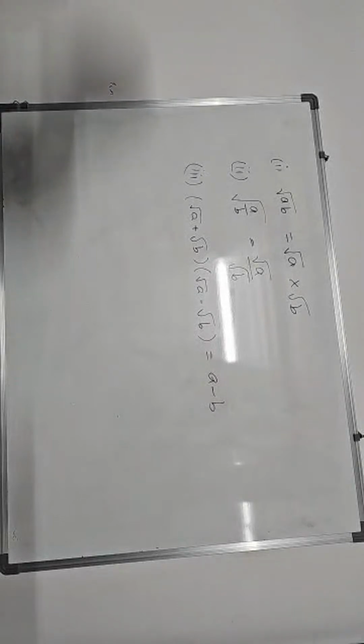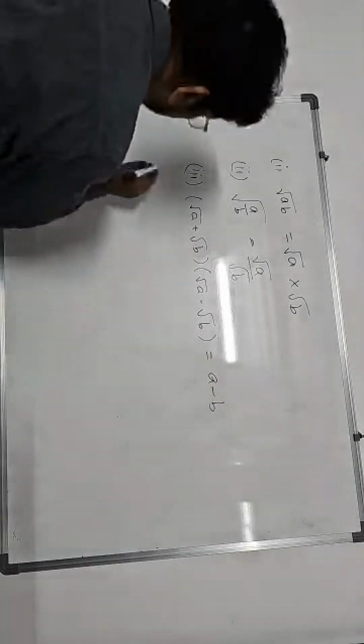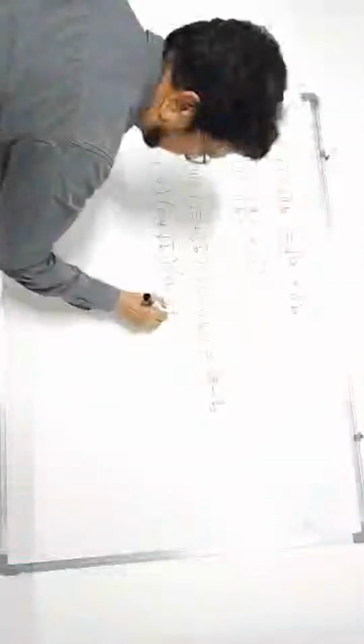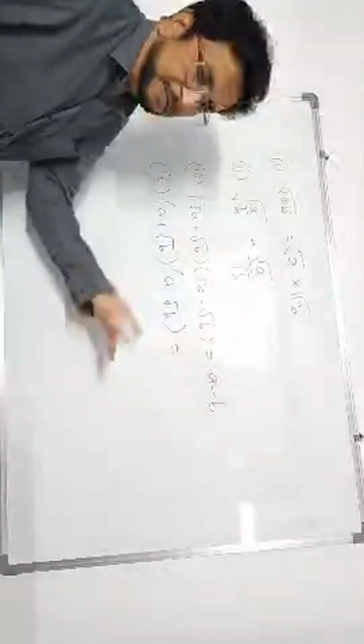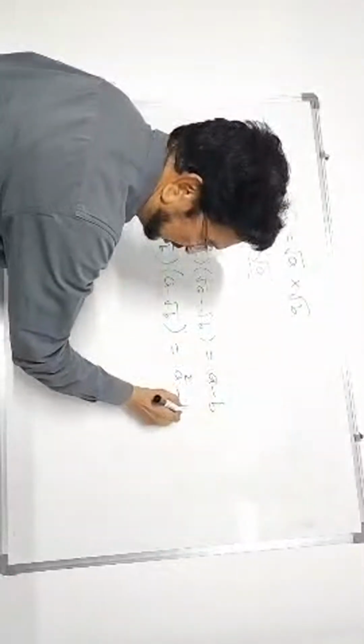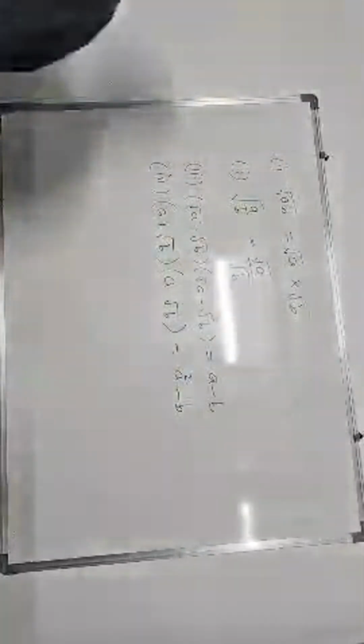Next I will write A plus root B into A minus root B. Same formula but with a difference. (a plus b)(a minus b) means a square minus b square. Therefore I will write A square minus root B square; the root cancels out, you will get B. Okay.